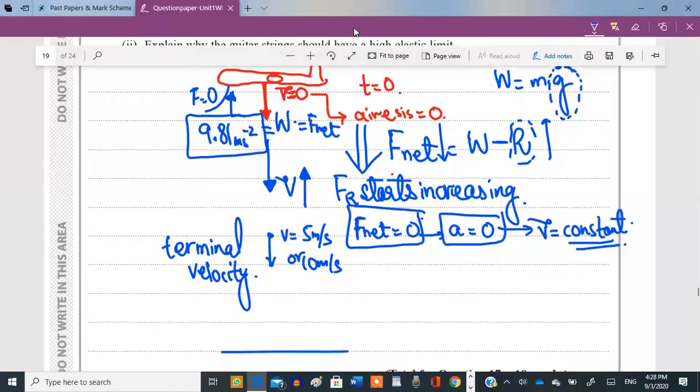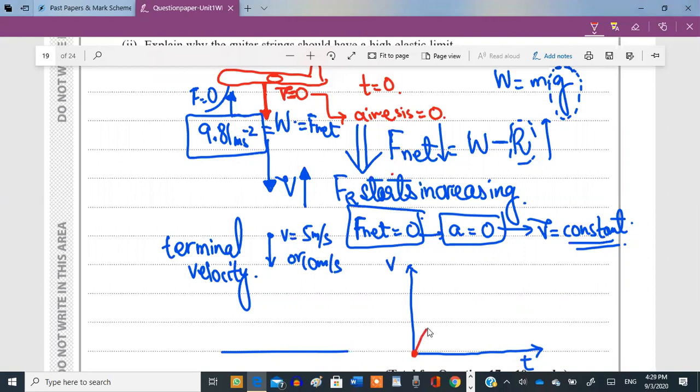Is this clear? If I were to draw this motion on a graph, it would look somewhat like this, a graph of velocity against time. Sorry, initially the velocity was 0, so this graph will start out from 0. Then initially the acceleration had a maximum value of 9.81. The acceleration is represented by the gradient of this graph, by the slope of this graph.